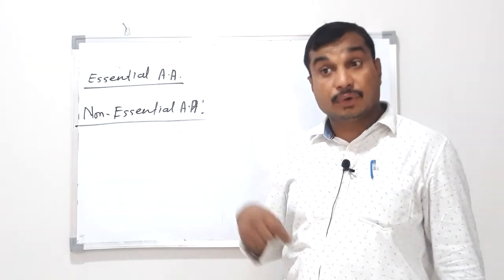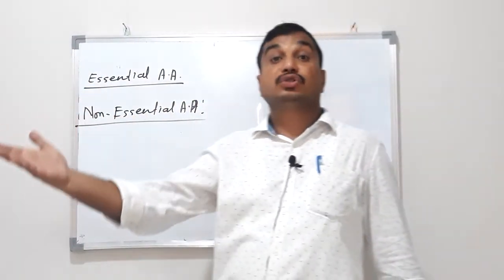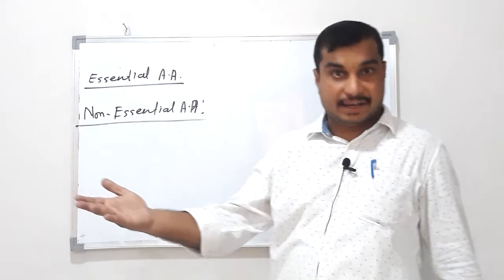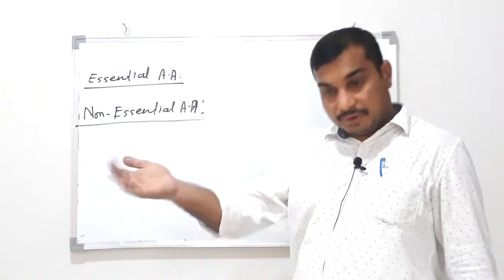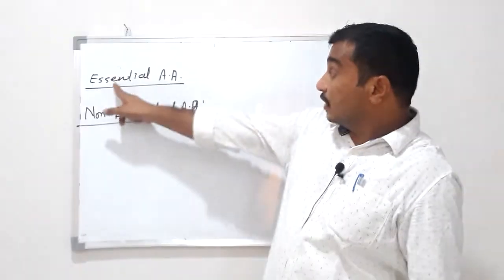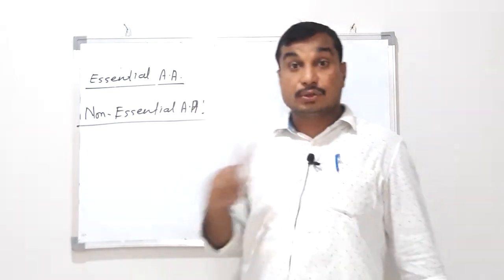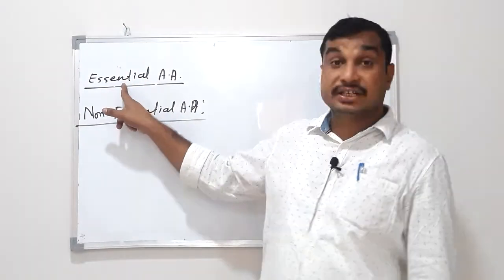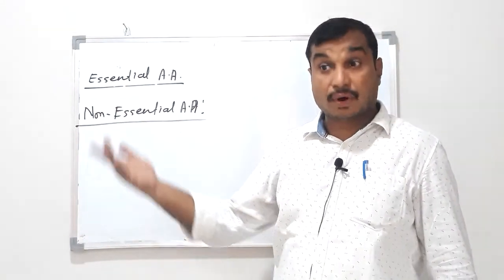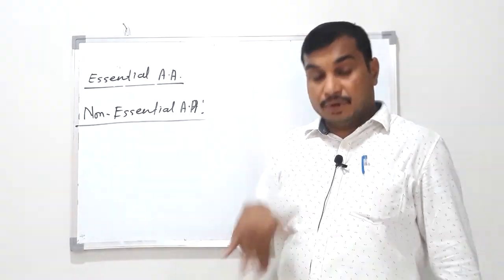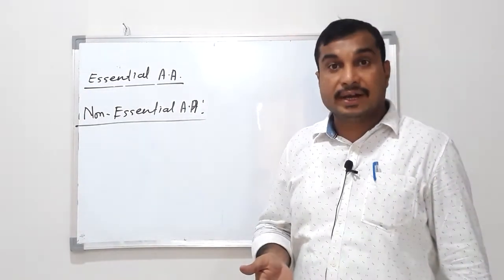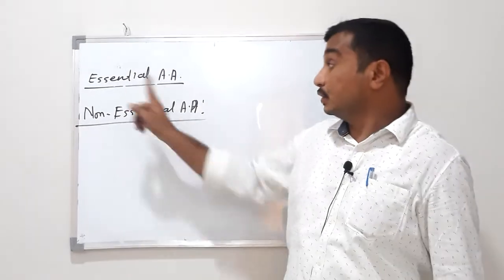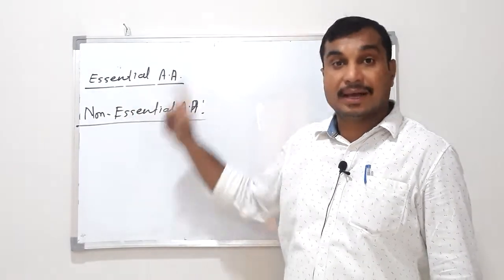Then what we have to do? We have to take it from outside in the form of diet. From that diet we will get the amino acid, that is called essential. Our body is not able to produce this amino acid, we have to take it from food. We will consume food and food will provide the amino acid, that is called essential amino acid.